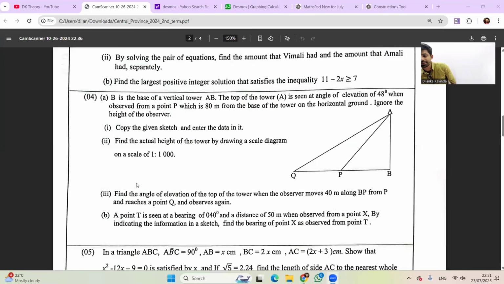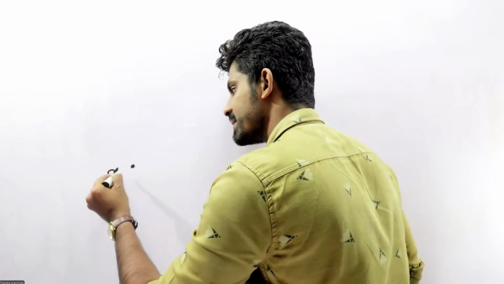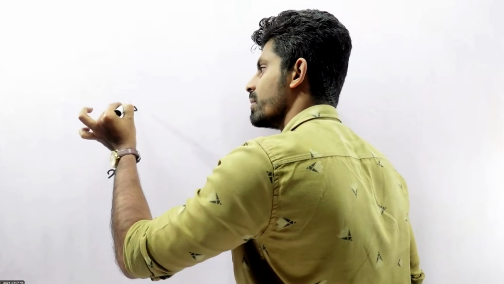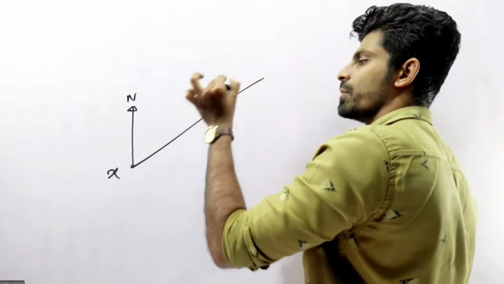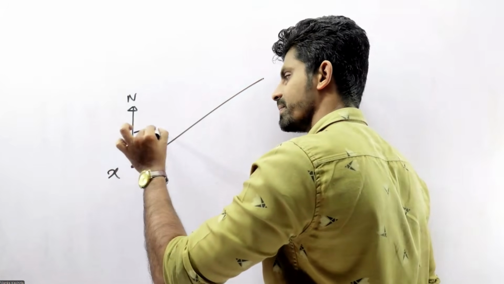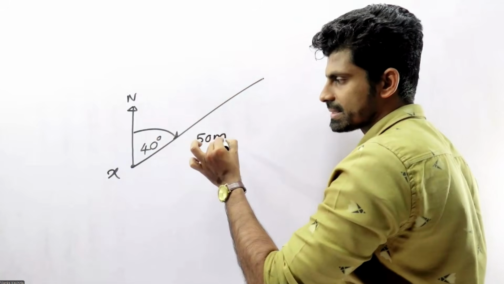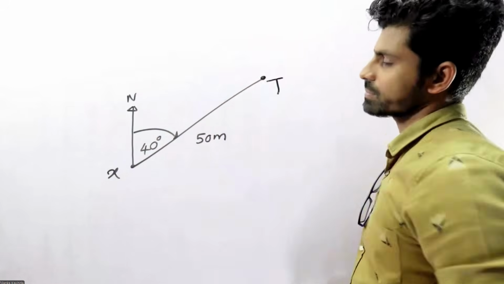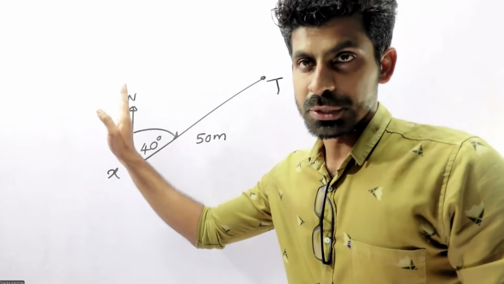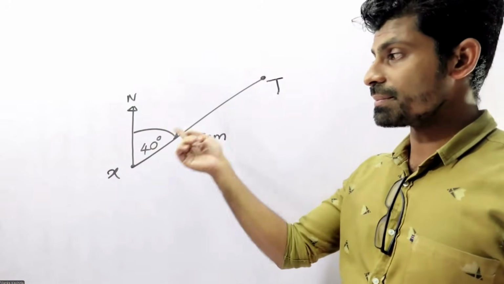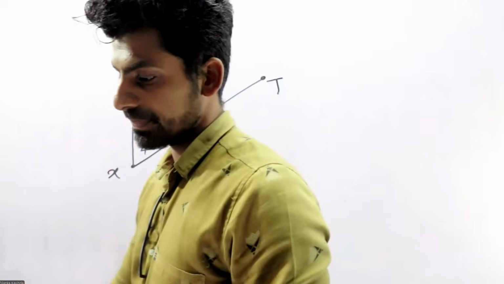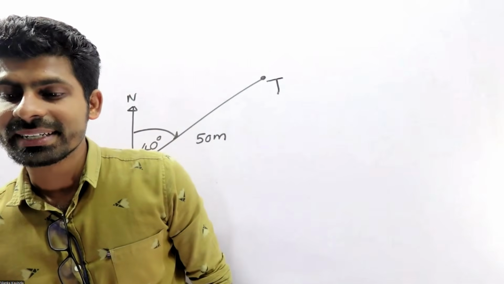Yes, right. Hurry up. A point T is seen at a bearing of 40 degrees, distance 50 meters when observed from X. This is the point X. North, 40 degrees, 50 meters. So this is the point T. Bearing means you need to measure from north clockwise, 50 meters and 40 degrees, point T. Right? So that means that point T.